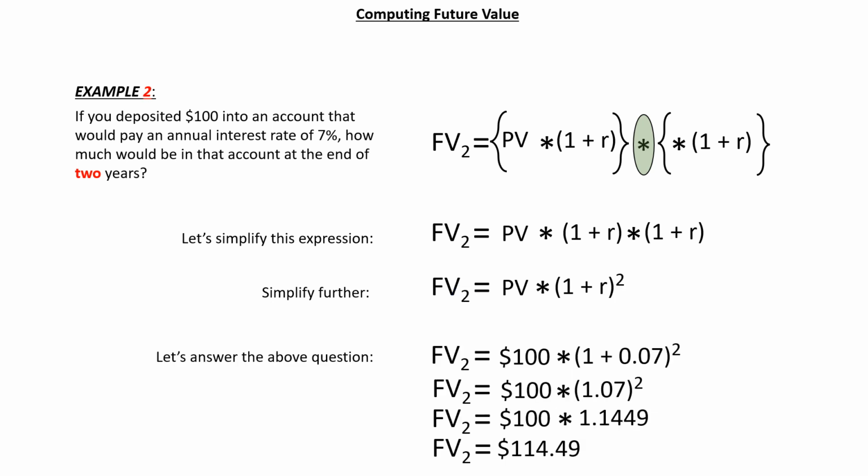Let's now answer the question in example 2 above. If you deposited $100 into an account that would pay an annual interest rate of 7%, how much would be in the account at the end of 2 years? Check out the steps of the computation, and you'll see that the total value of the account will be $114.49 at the end of the 2 periods.